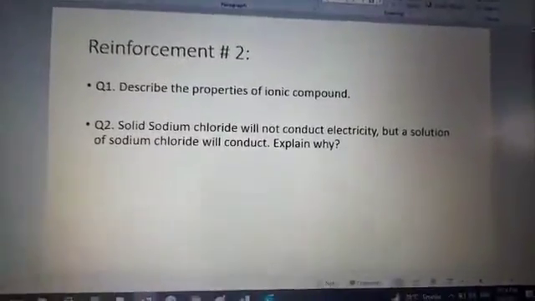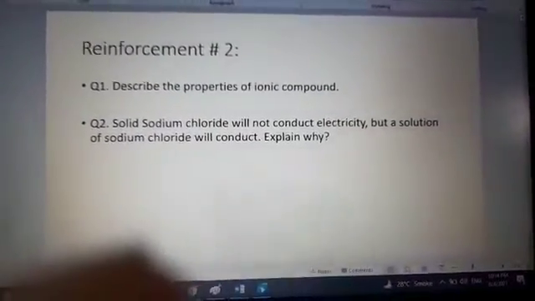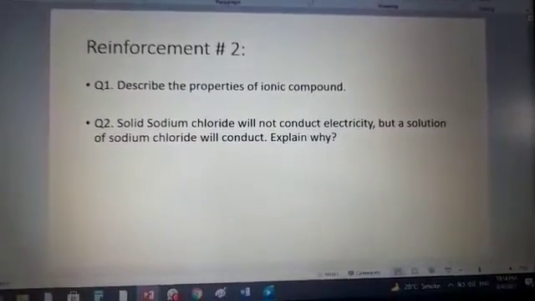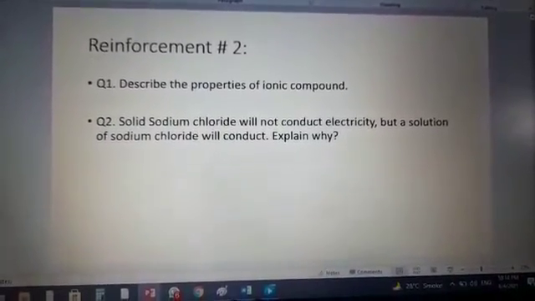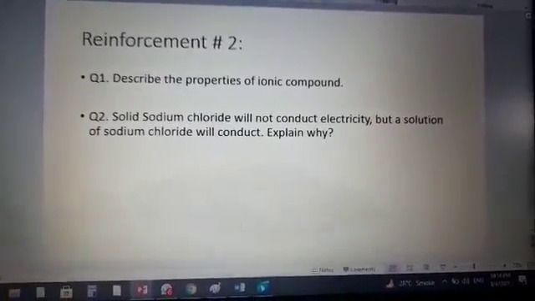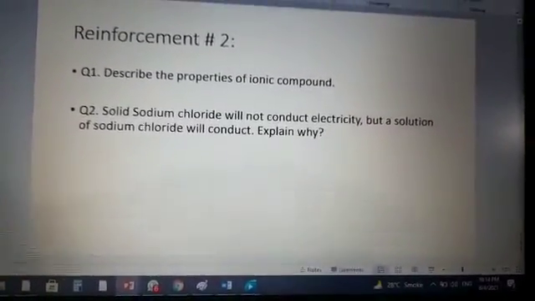At the end of the class, I have given 2 questions to the students as a reinforcement number 2. And they have to do this in their notebook as a homework. Question number 1 is describe the properties of ionic compound, and question number 2 is solid sodium chloride will not conduct electricity but a solution of sodium chloride will conduct.